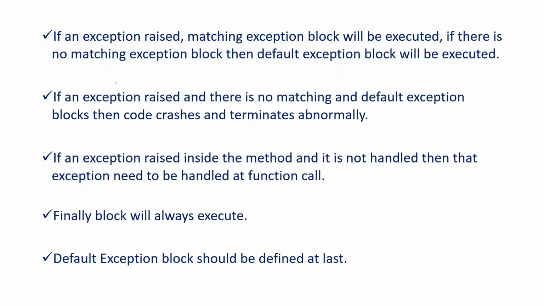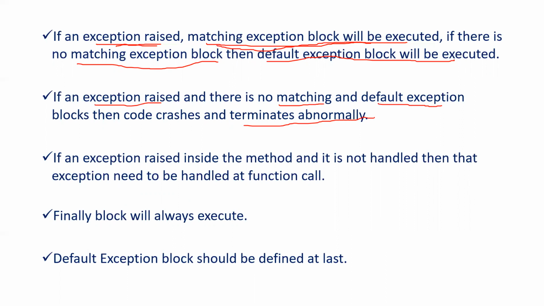Now observe the points to be remembered. If an exception is raised, the matching exception block will be executed. For example, if ZeroDivisionError occurred, then the ZeroDivisionError block will be called. If the index is out of bound, then the IndexError block will be called. Like this, if an exception is raised, the matching exception block will be executed. If there is no matching block, then in that case the default exception block will be executed. If an exception is raised and in our code we do not have any matching block or any default exception block, in that case our code will terminate abnormally.